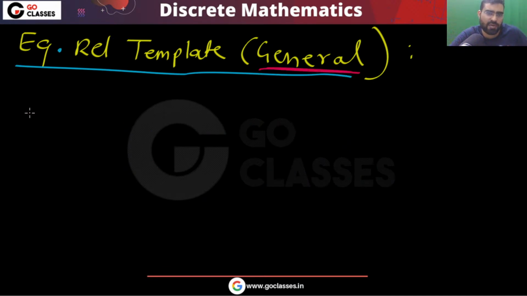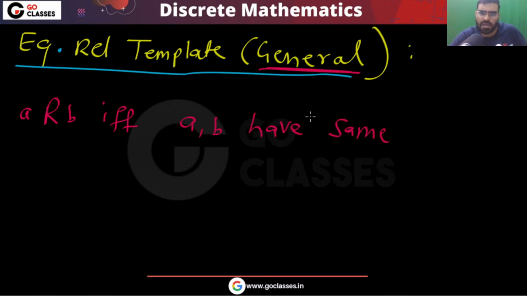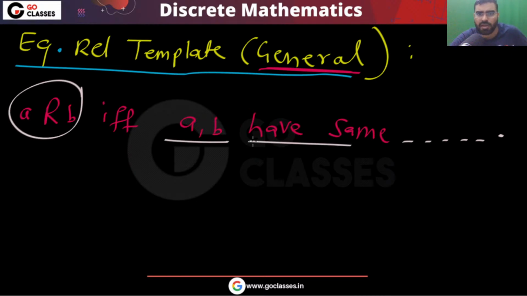The general template will be this: A is related to B if and only if A comma B have the same something. Now this something you can replace with anything.